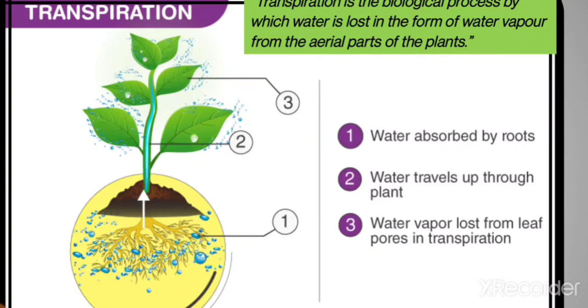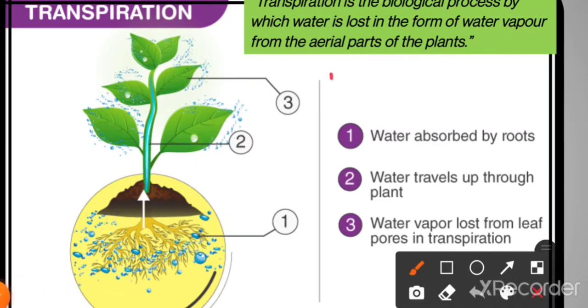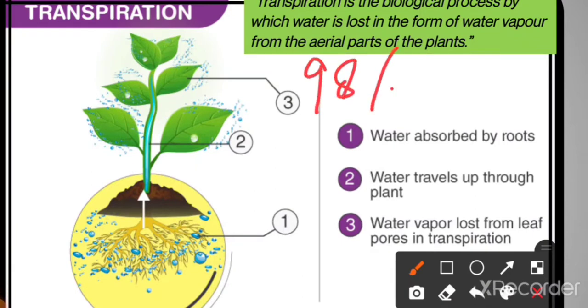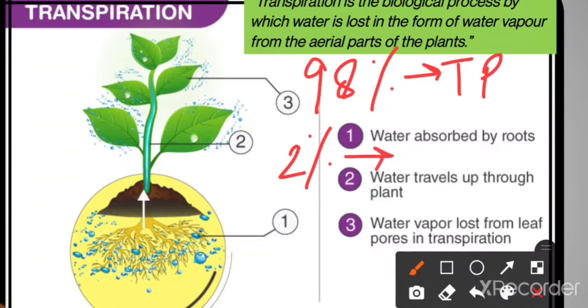Right. Now, students, it's a great irony that while absorbing water, plants absorb a lot of water, and almost 98% of the water is lost in the form of transpiration, right? So hardly 2% of the water is what the plants use for the process of photosynthesis to make their food and for other growth activities.